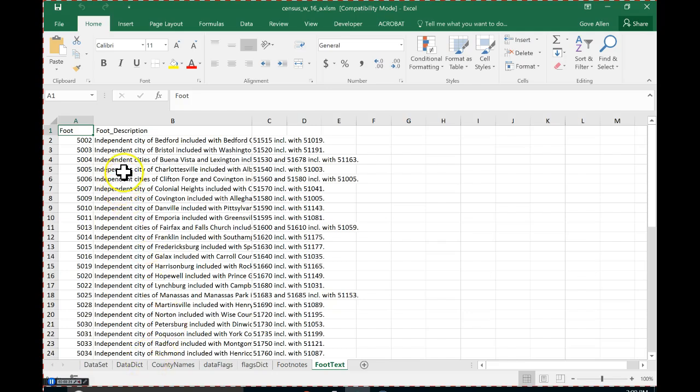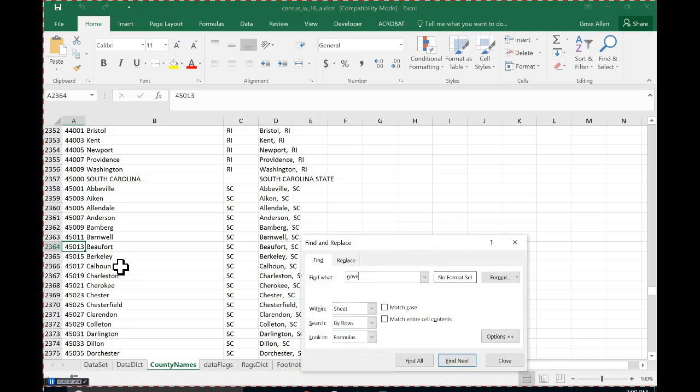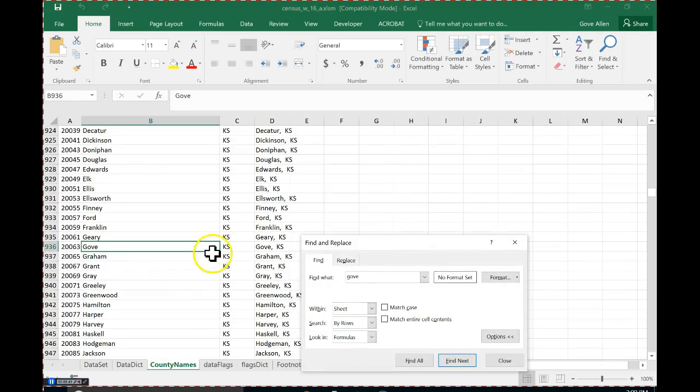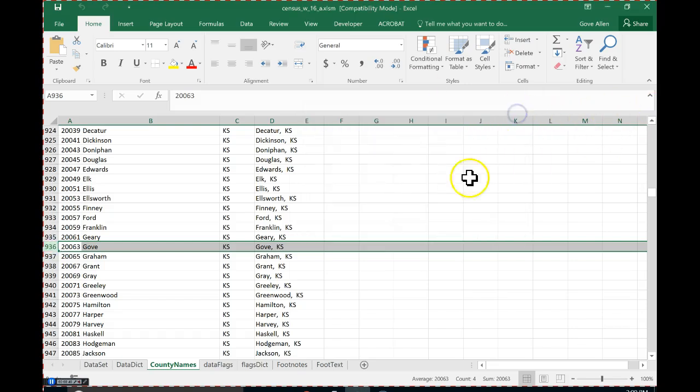Speaking of .gov, my name got a lot more popular when the internet came around. But in fact, this reminds me that there is a Gove County, Kansas. This is the very county that I was named after. Well, not me. I was named after my grandfather, who was named after his something or other. Ultimately, was named after Gove County, Kansas. So that's my favorite line in this entire data set.